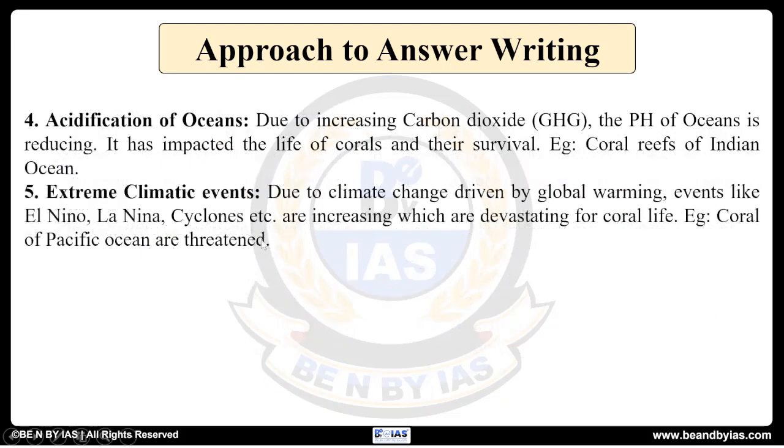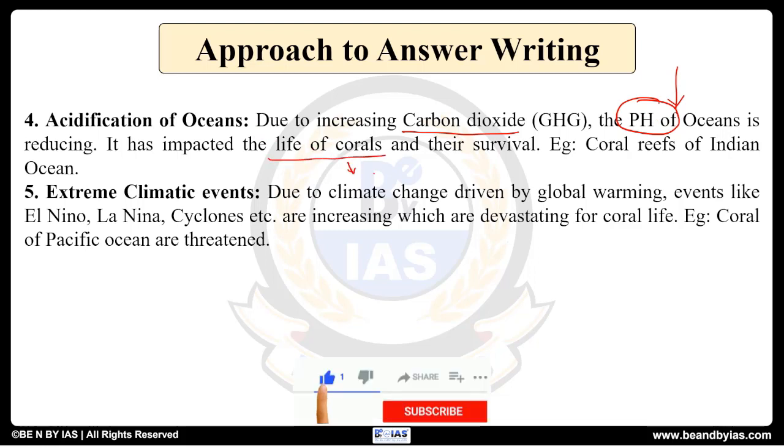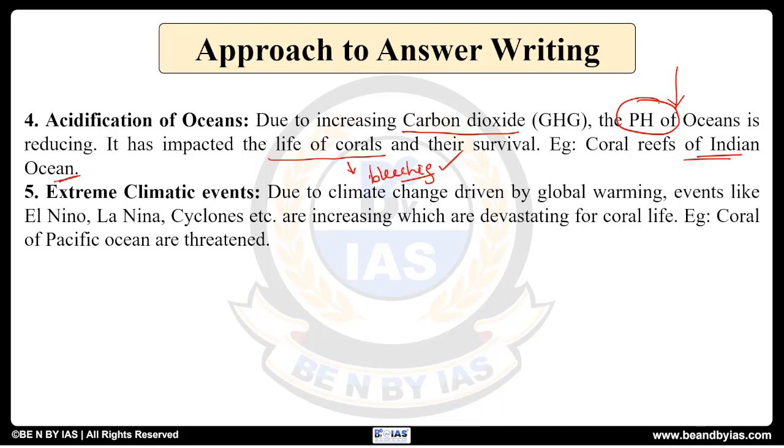Then the fourth impact is acidification of oceans. See, due to increasing carbon dioxide sink in the oceans, the pH of the oceans is reducing, making the waters acidic. And these are impacting the coral reefs and they are leading to the bleaching as well as the death of the corals. Best examples are coral reefs in Indian Ocean.